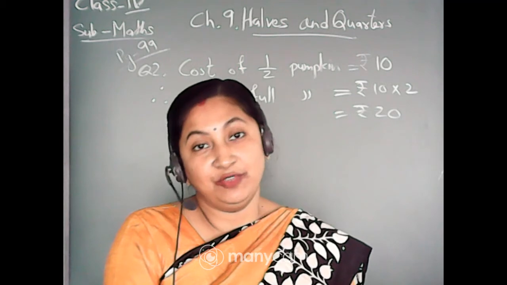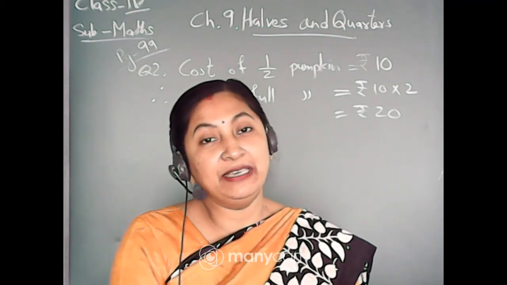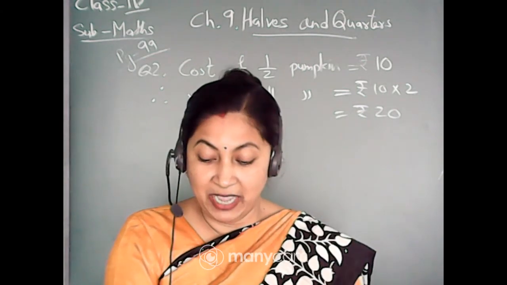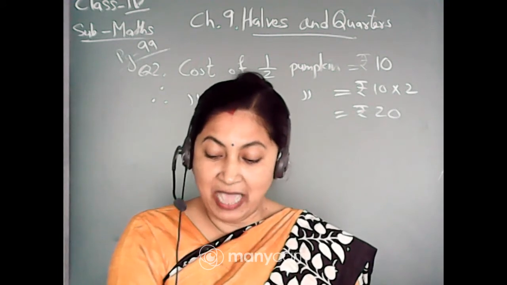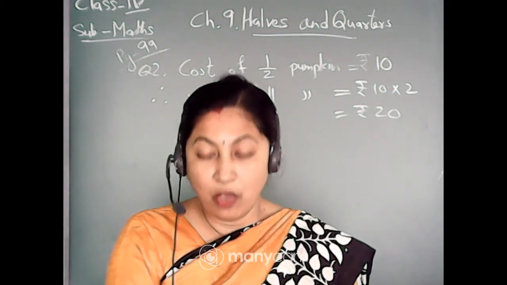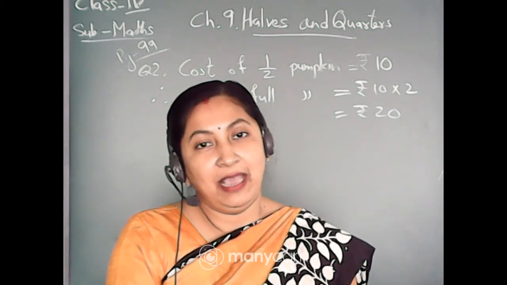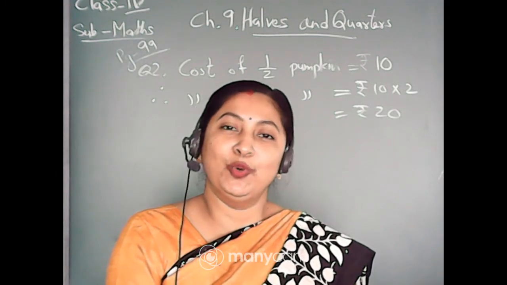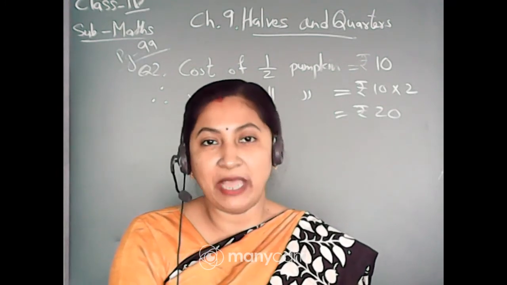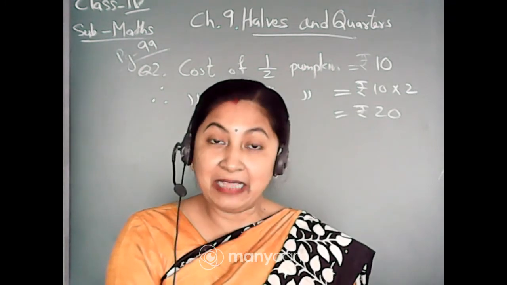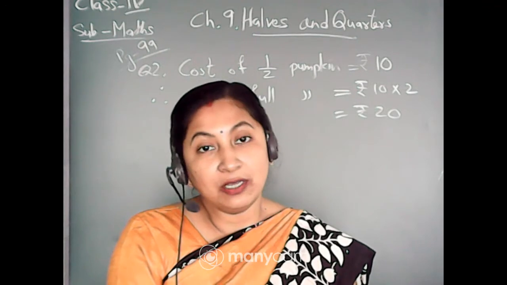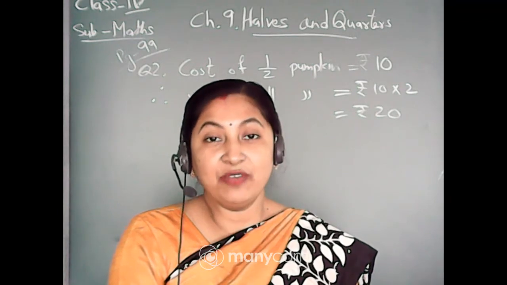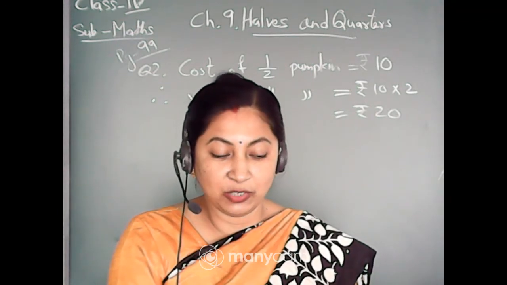So greedy Kundu was very happy that without money he will get a big size pumpkin, isn't it? So what has he done? He has climbed that roof. See, Kundu is very happy. He climbs the roof of that house, and as he was greedy, he was very happy with this proposal. So he has gone to the top of the roof, and he has got the pumpkin. But after that, what happened? You can see in the picture. Write in the chat box, what happened after that?